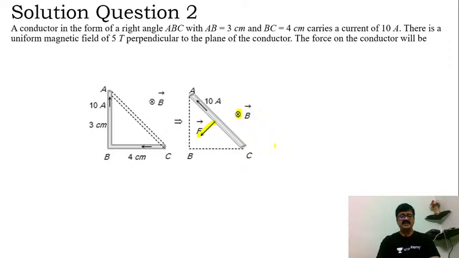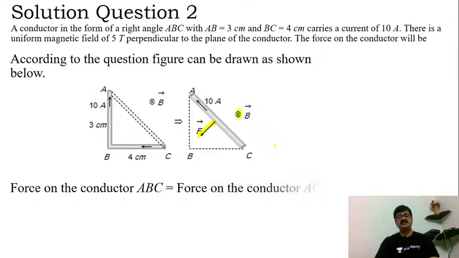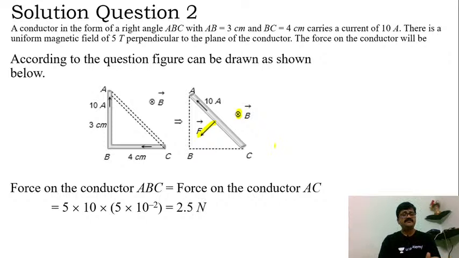So hence from this I can note that force on the conductor ABC is exactly equal to force on conductor AC. So if I take the combined force on AB and BC, that will be equal to force on conductor AC. That is the approach that we should have for this problem. Hence I can say F is equal to what? B into I into L.